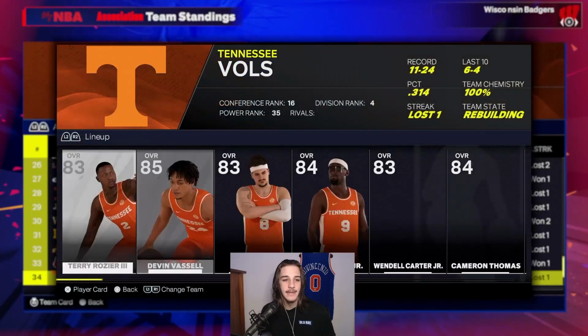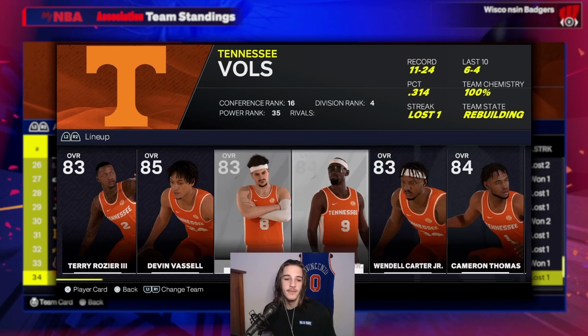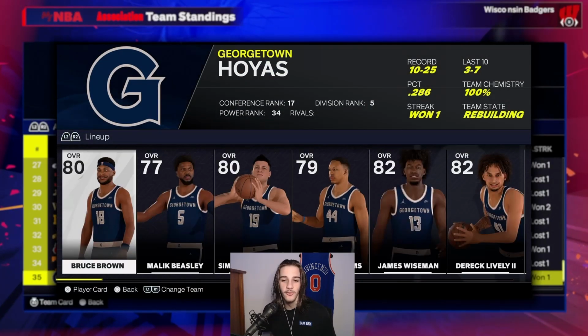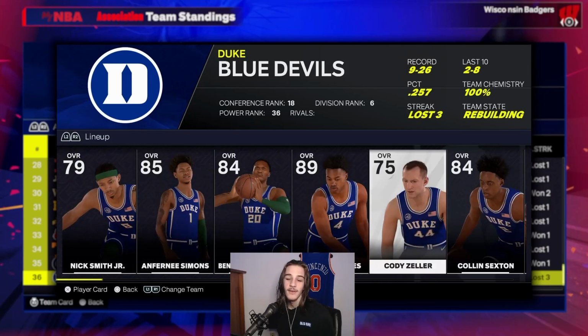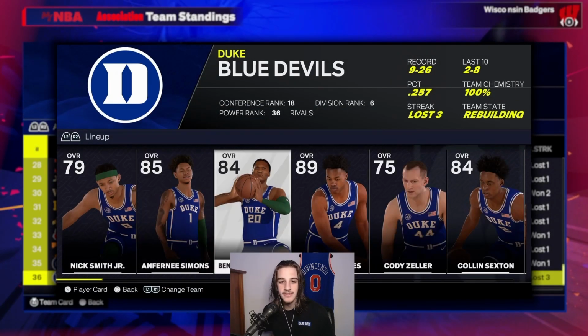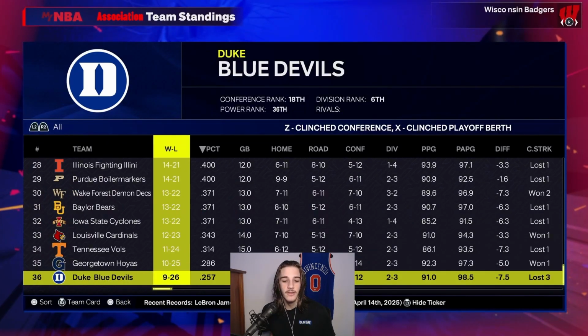And then you have Tennessee with Terry Rozier, Devin Vassell, Bobby Portis. They don't make it. Georgetown only ended up with 10 wins, which is just a not very good team. They don't end up making it. And the final team, Duke, ends up being the worst team, which obviously in real life is kind of the opposite. They are in March Madness still currently while I'm recording this video, but they end up being the worst team in the league with only 9 wins.